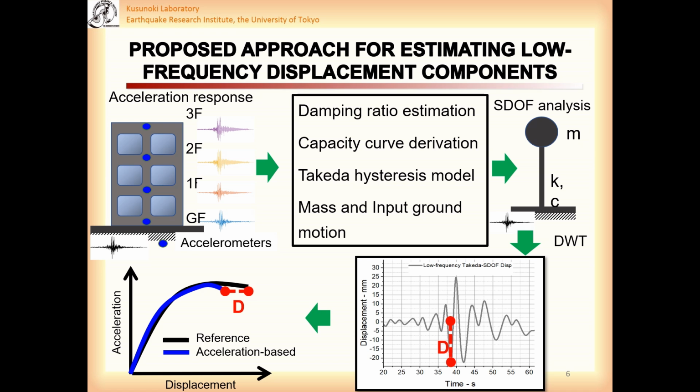This study proposed an approach to correct the maximum displacement error of the capacity curve obtained from floor acceleration response by estimating the low-frequency displacement component from a single degree of freedom analysis of the building. First, the damping ratio was estimated from ambient vibration using half-power bandwidth method. The capacity curve was derived from recorded floor acceleration data using Kusunoki et al.'s method, then was fitted into a tri-linear capacity curve.